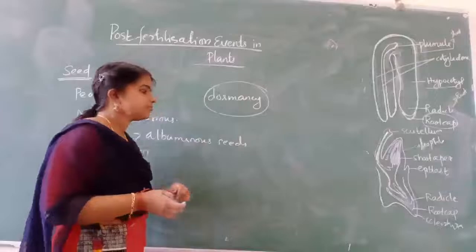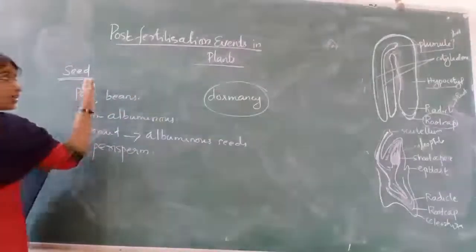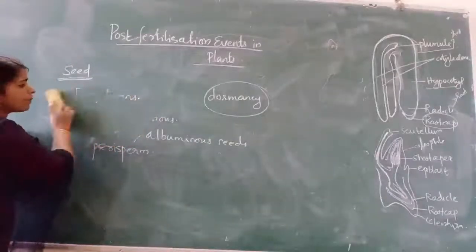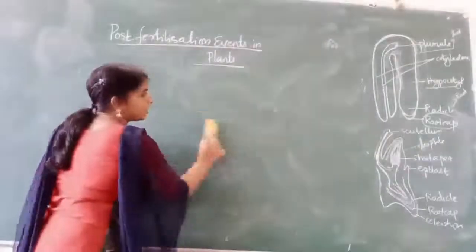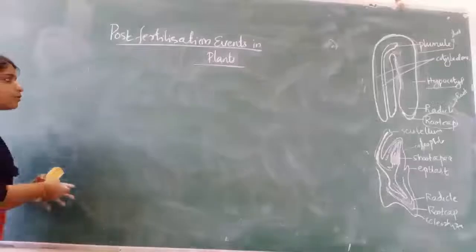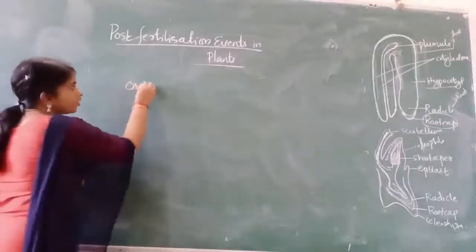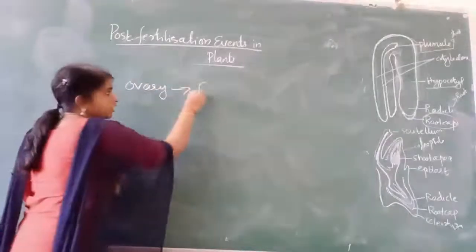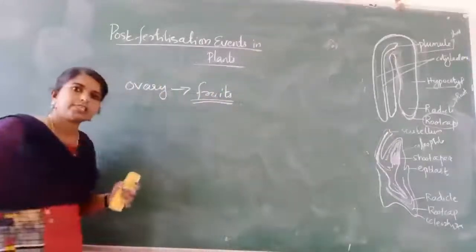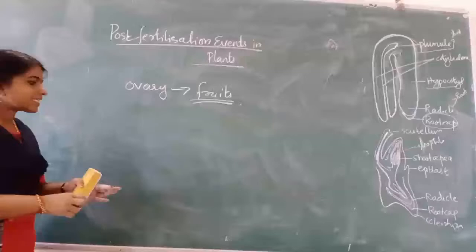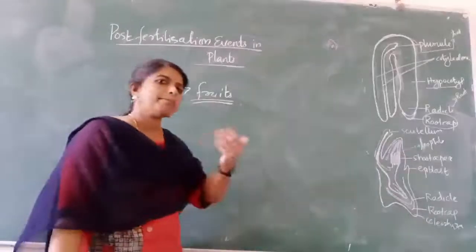Now, this is the seeds. Now what will happen to the ovary after fertilization? The ovary changes into fruits. In the normal case, the ovary becomes a fruit.